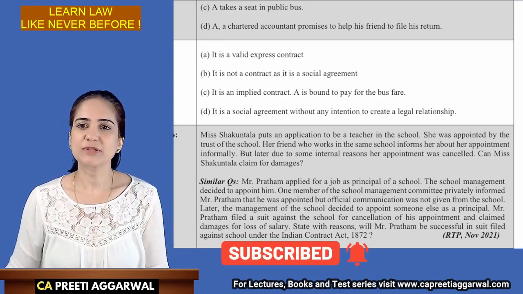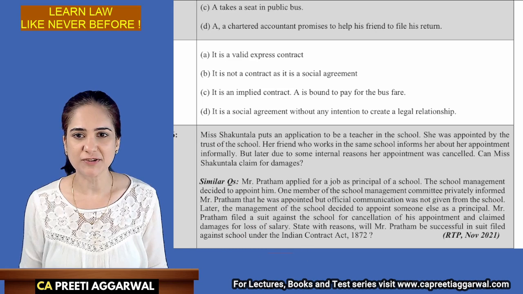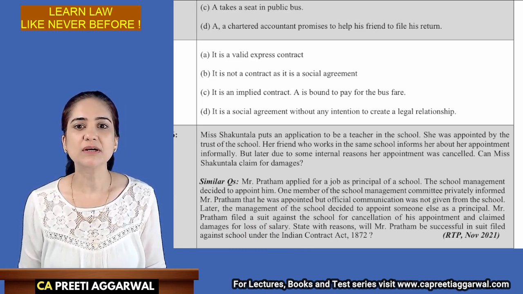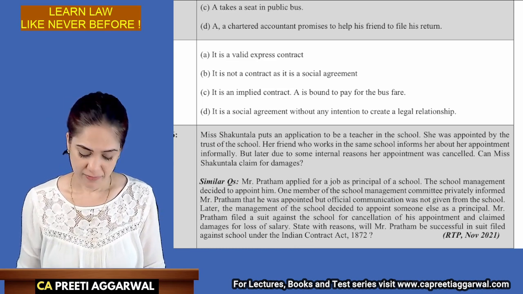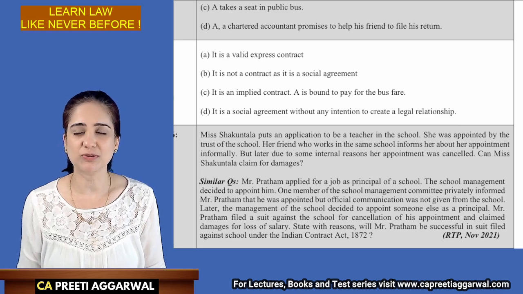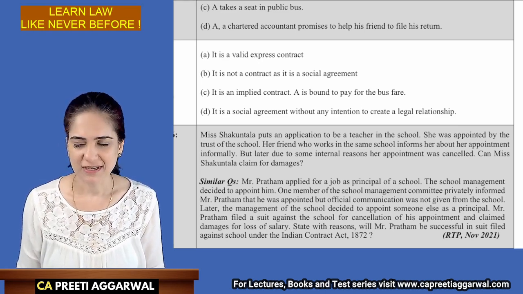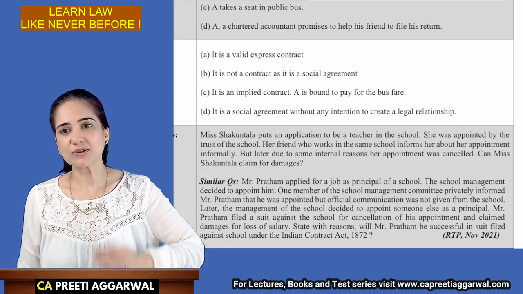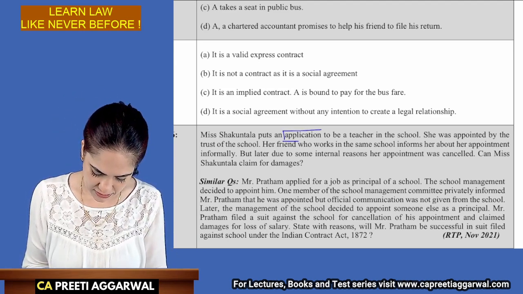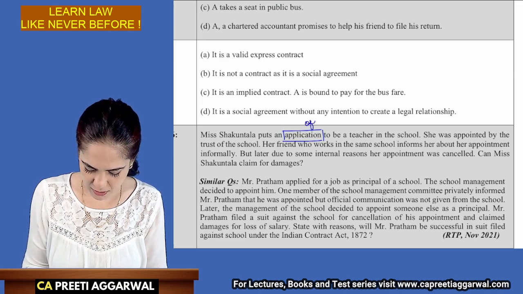So, Miss Shakuntala puts an application. She was appointed by the trust of the school. A friend who works in the same school informs her about the appointment informally. But later, due to some internal reasons, her appointment was cancelled. Can Miss Shakuntala claim for damages? Shakuntala puts an application in the school. This is an offer.